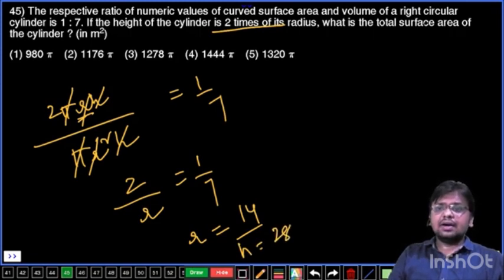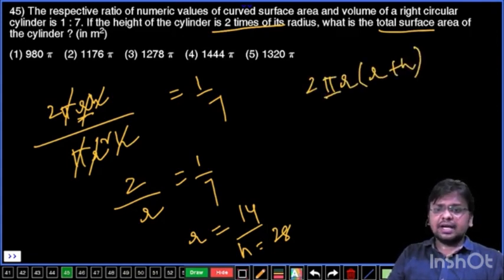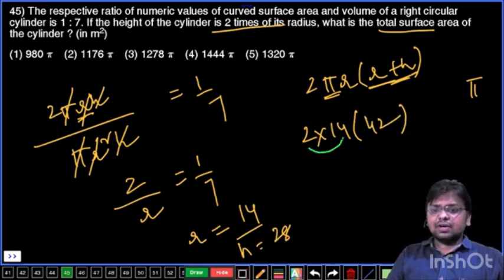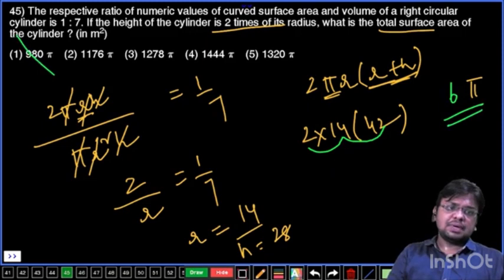Now you have to calculate the total surface area of the cylinder. Total surface area of the cylinder is 2 pi r into r plus h. But in the options everywhere pi is there, so you have to take out the pi. The rest of the values are 2 into radius 14 and r plus h. r is 14, h is 28, that is 42. Now let's go for units places. 2 into 4, 8. 8 into 2 is 16, so the answer must end with 6 pi. 6 pi, only second option, final answer.